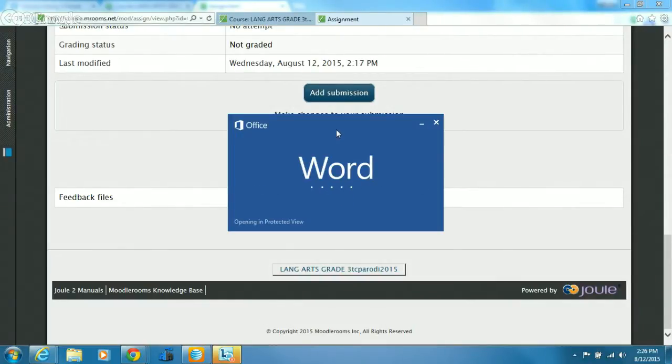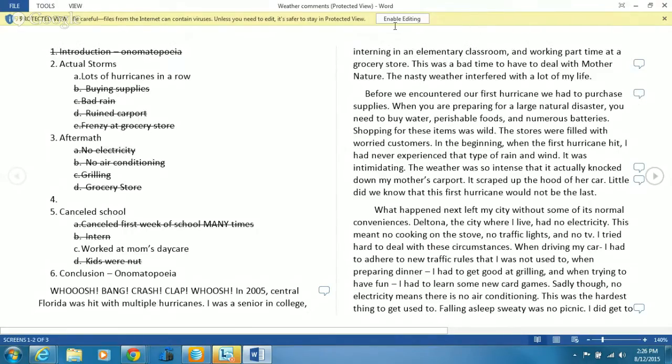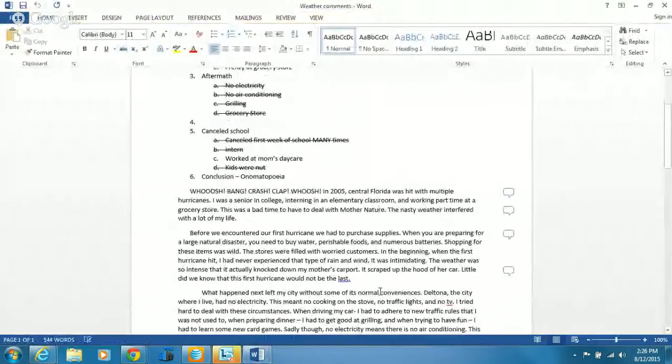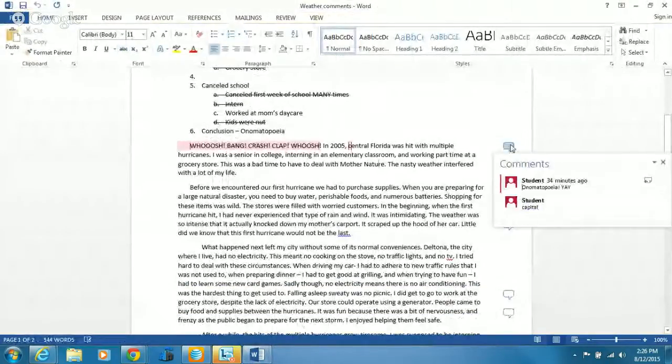Once the teacher comments pop open, you can address each of them. Aha! Click Enable Editing. And then take a look. Scroll down, you click on them like this, bam. It says onomatopoeia, yay! So the teacher was impressed with the onomatopoeia. Once you've read them, you've addressed them. If you need to address them, right-click on them and click Delete Comment.